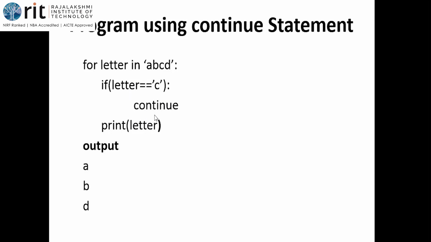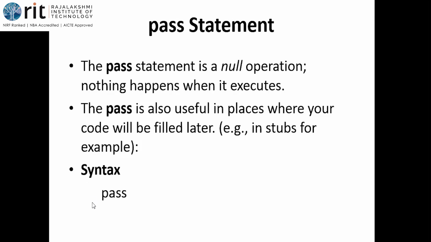Okay. When continue is mentioned, what I have to do is go back to the condition place. The cursor will not go to the next line. The control will not be given to the next line, the logic. The cursor will immediately go back to the condition. Okay. So what happens is, what is the next letter? D. Okay. So D equal to C is false. Print letter. So I've got the answer as D.